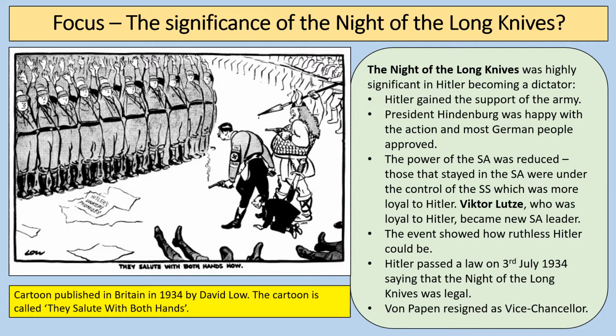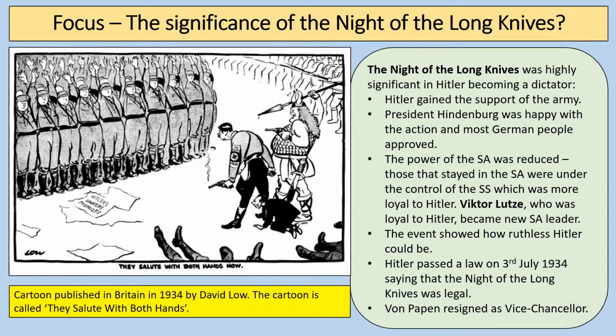Most German people approved because they felt the SA had been getting out of control. The power of the SA was reduced, so those that stayed in the SA were now under control of the SS, which was more loyal to Hitler. Viktor Lutze, who was loyal to Hitler, became the new SA leader, but really after this event, the SA reduces in its power, and it's all really about the SS, the so-called black shirts.